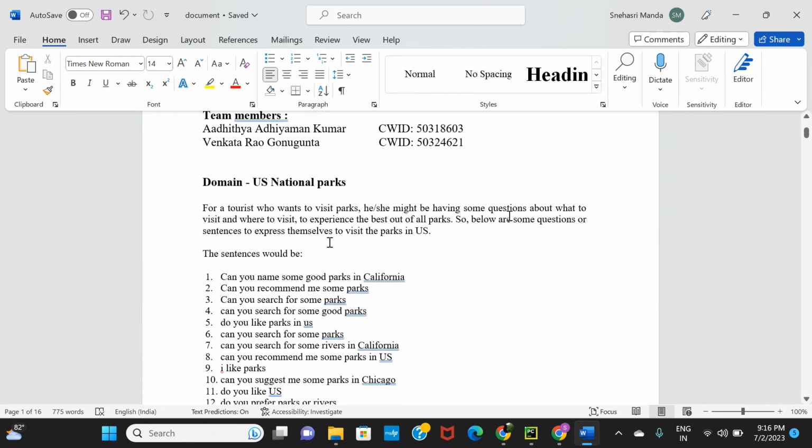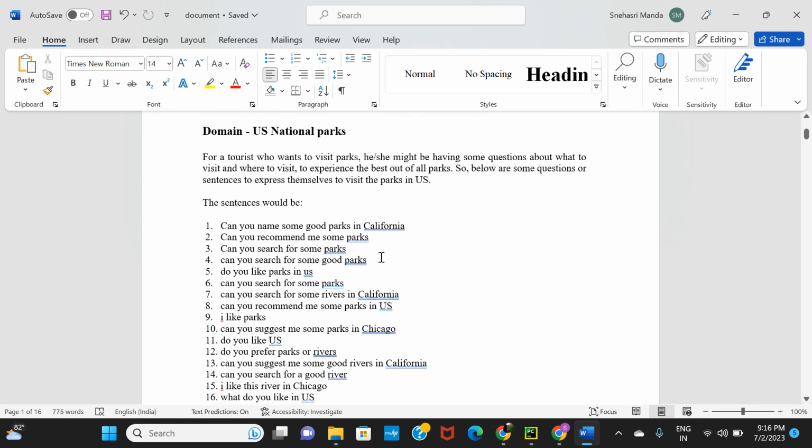A tourist who wants to visit parks might have some questions about what to visit and where to visit, and whether they will be able to experience the best parks that are there. So below are some of the questions or sentences to express themselves to visit the parks in US. And this is the document we have prepared.